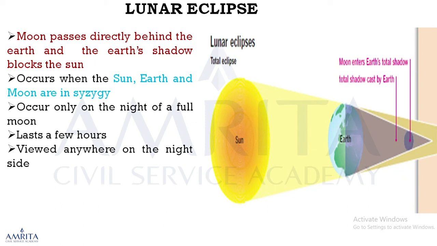Second eclipse is lunar eclipse. That means moon is hidden. So this is sun, this is moon, and this is earth. So earth comes in between sun and moon. Sun's rays get blocked by earth and earth's shadow falls on moon. That is lunar eclipse.